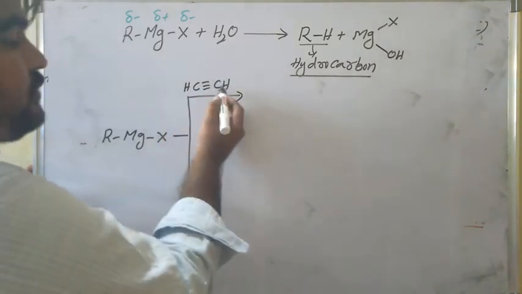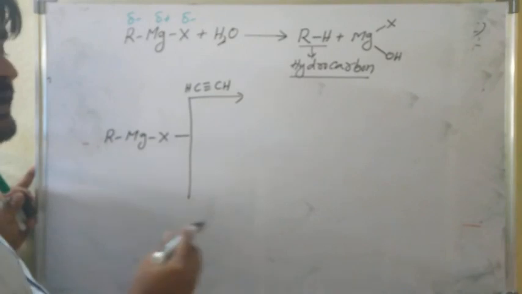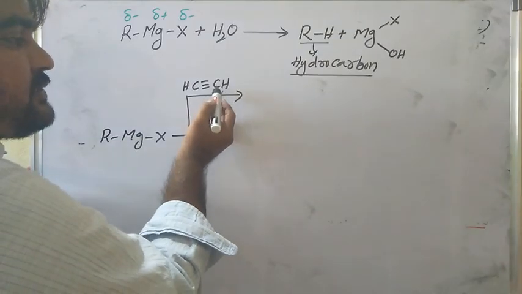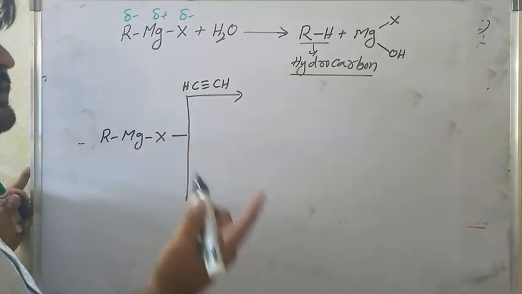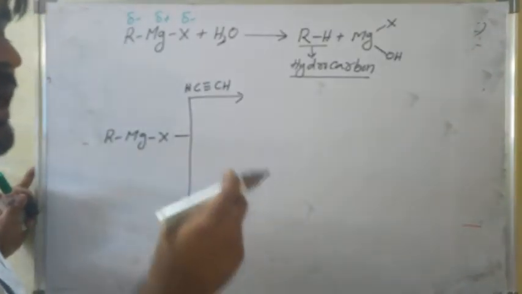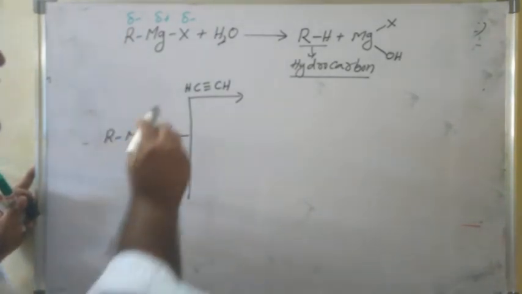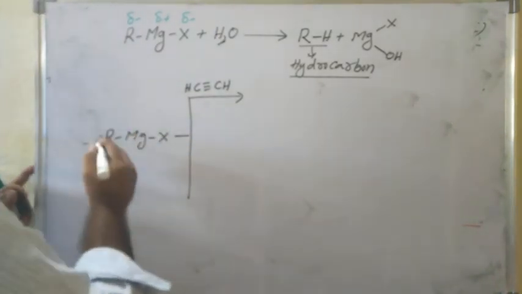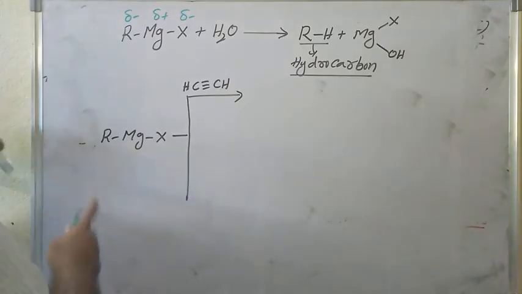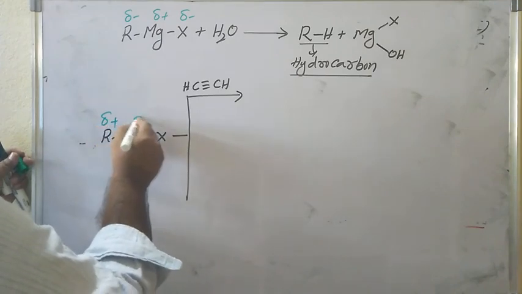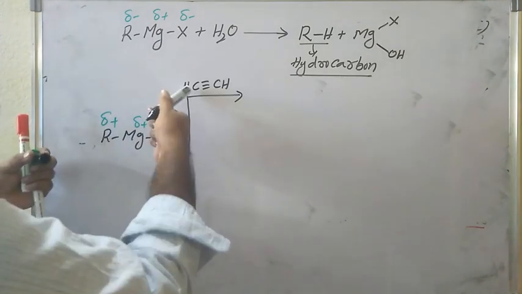Acetylene is acidic in nature because the hydrogens are attached to sp carbon atoms. So here is R minus Mg plus X minus, and this R minus reacts with the acidic proton of one hydrogen.